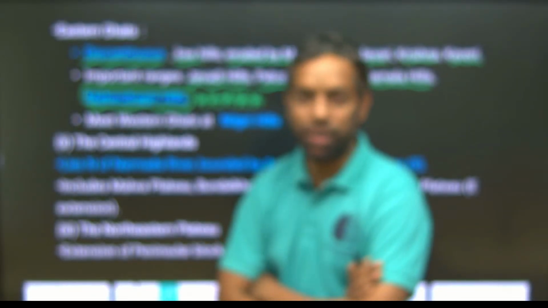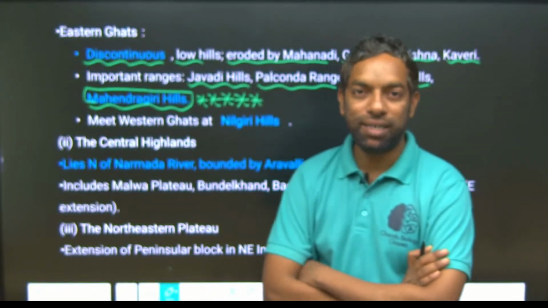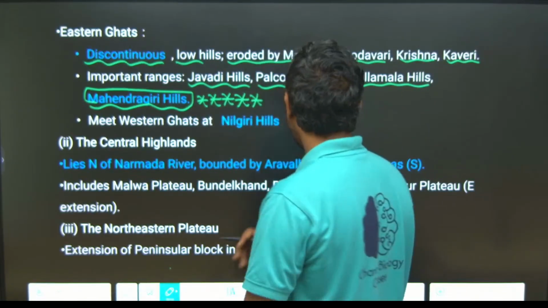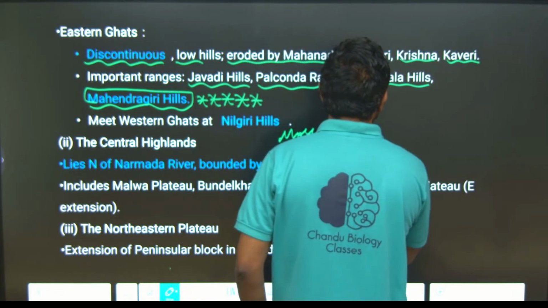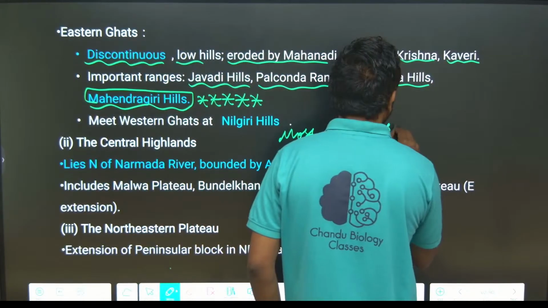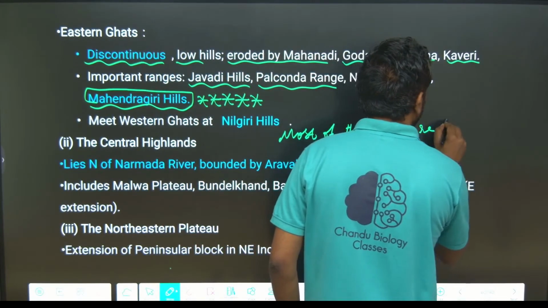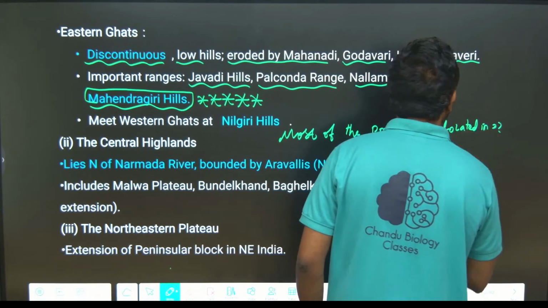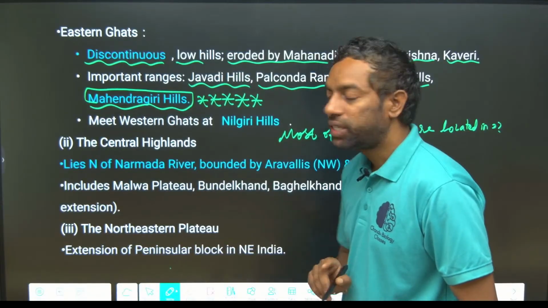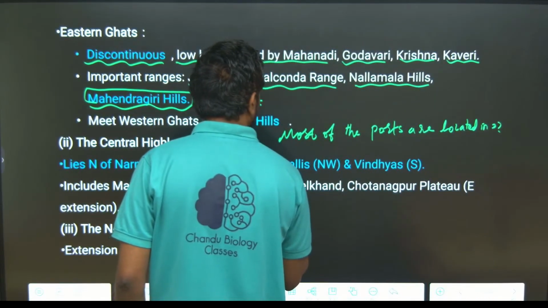Guys, you have to observe there are harbors and ports, Jawaharlal Nehru Port, the Kandla Port. These are the harbors and ports we can observe in the Eastern Ghats as well as the Western Ghats. Most of the ports are located in the Eastern Ghats or Western Ghats. This is the question: most of the ports are located in Eastern Ghats or Western Ghats? Western Ghats, guys. The answer is Western Ghats.